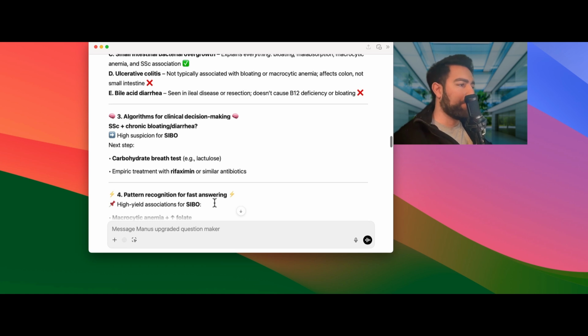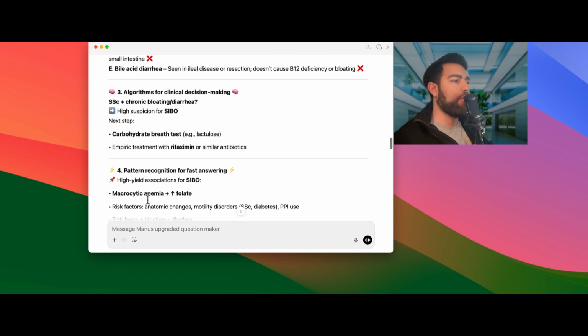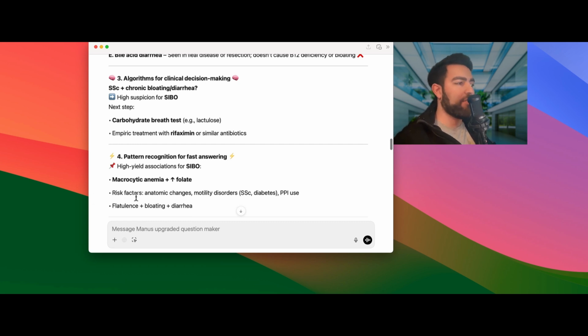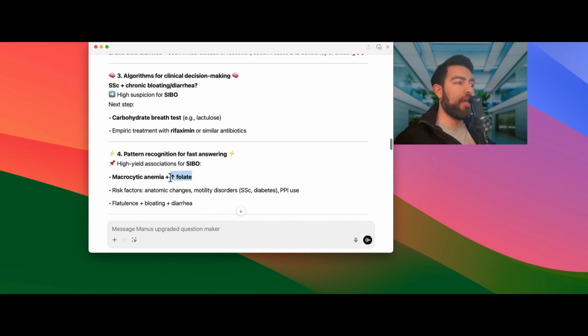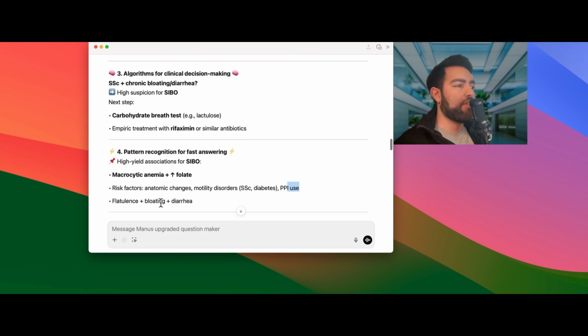Okay, so the high associations with SIBO are macrocytic anemia and increased folate. They may also give you that folate is higher, and they still have macrocytic anemia. Risk factors: anatomic changes, motility disorders, PPI use. A lot of elderly patients use PPIs chronically for many, many years. It has been shown that PPI use can increase the risk of SIBO, because the bacteria are able to go through the stomach without the acidity killing them, or at least that is the hypothesis. So it's something to think about. And then flatulence, bloating, and diarrhea.